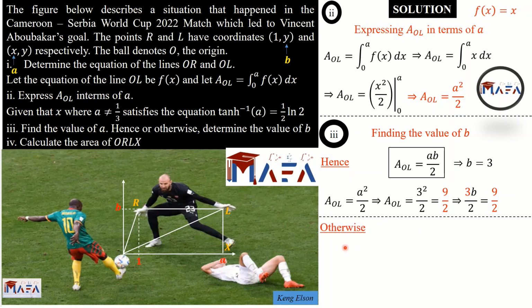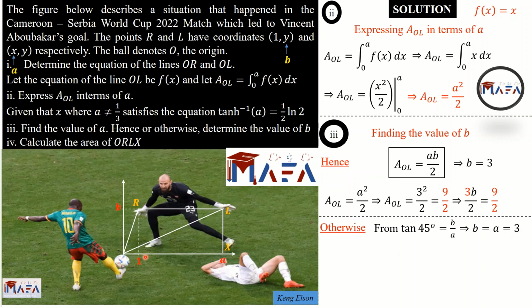Using the "otherwise" method, this is what we are going to do. Since we had tan 45 degrees equal to b divided by a previously, it means that b is equal to a, which is 3, because tan 45 is 1. That's using an "otherwise" method. So this one was direct. And I think in the previous slide we saw that tan 45, which is 1, was b on a. So if 1 is equal to b on a, it means b is equal to a. But previously we had a to be 3, so b is equal to a equal to 3.